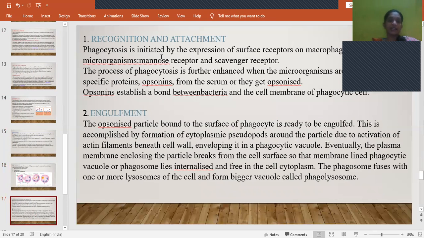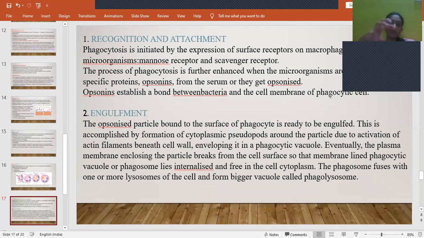So for recognition, the molecules involved are the mannose receptor and scavenger receptor. And for attachment, there are molecules which help in attachment. They are called opsonins. These will form a bond between the microorganism and the cell membrane of the phagocytic cell. And then engulfment: whatever the opsonized particle is, it will be engulfed by forming pseudopods, plasmic pseudopods.